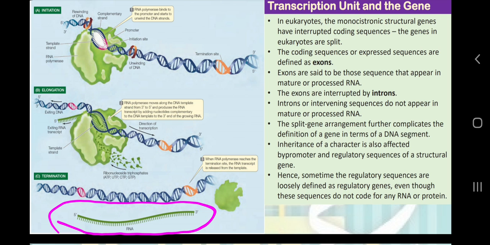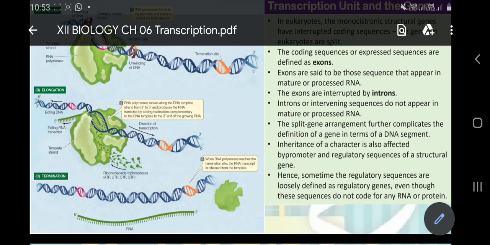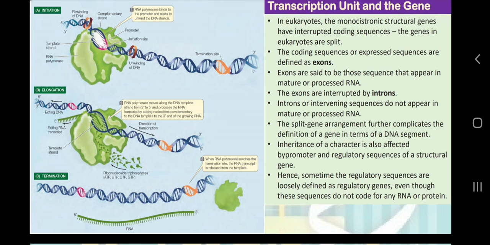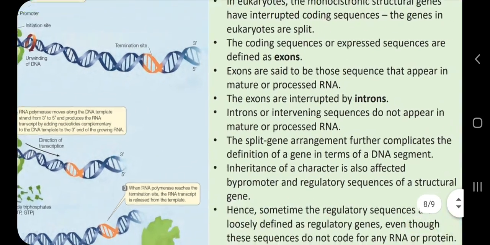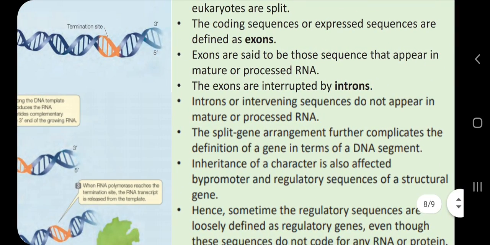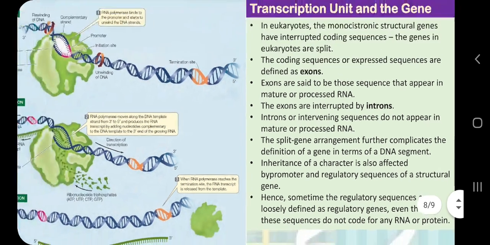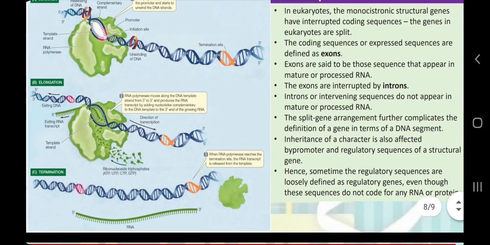But now I want to convey one simple idea of exons and introns, because it is mentioned here. Although I will cover this in that topic of RNA processing, for now I want to convey only a simple thing: the RNA molecule which we get after transcription in eukaryotes has some sequences which are useful for making proteins, and some sequences which are not useful for making proteins.